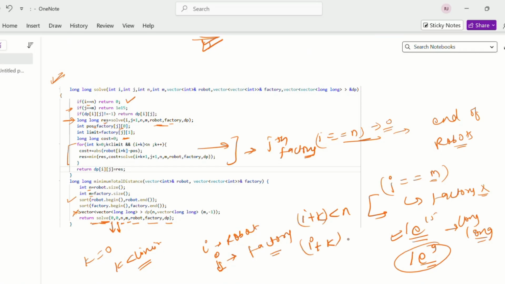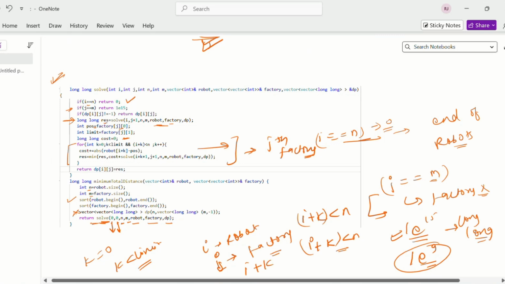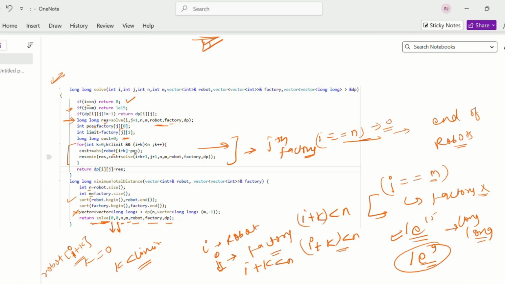If it will go beyond the robots, we need to return from that. So we need to traverse only till i plus k less than n, and k plus plus. So what we will do is we will use this robot i plus k, that means this i plus kth robot minus pos.